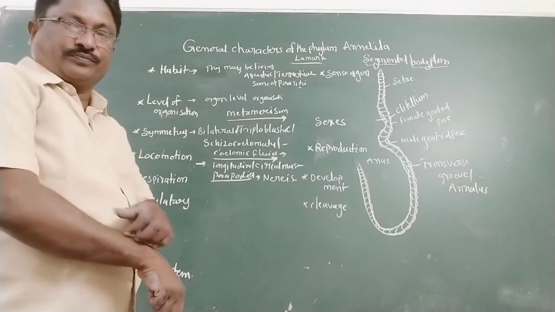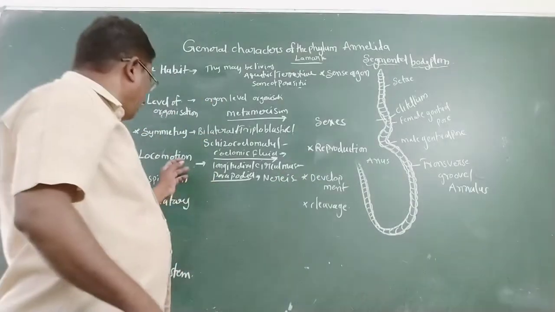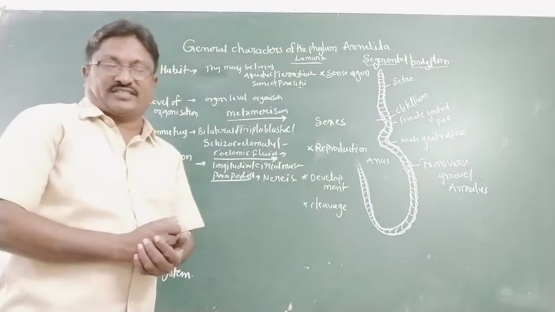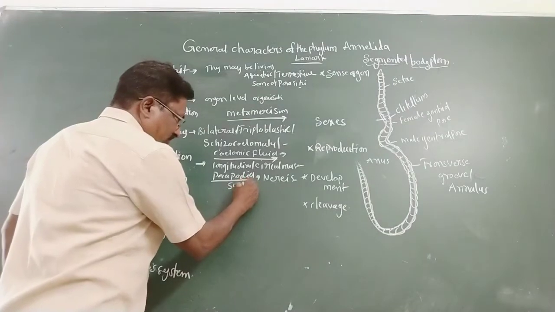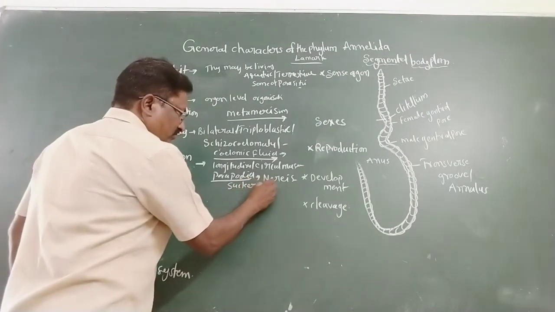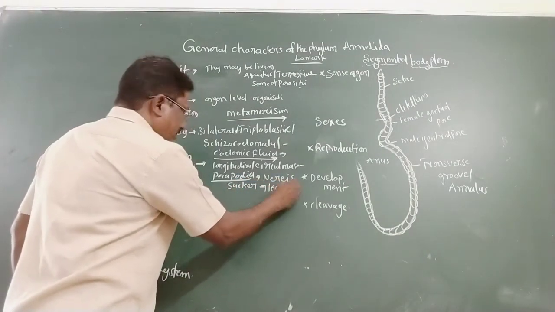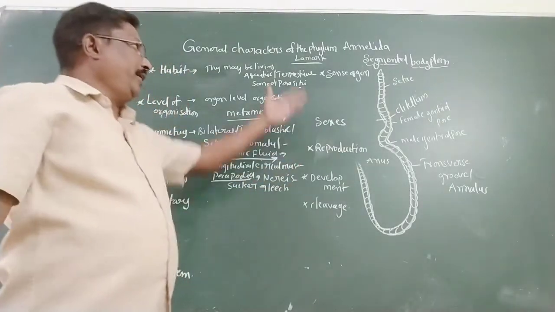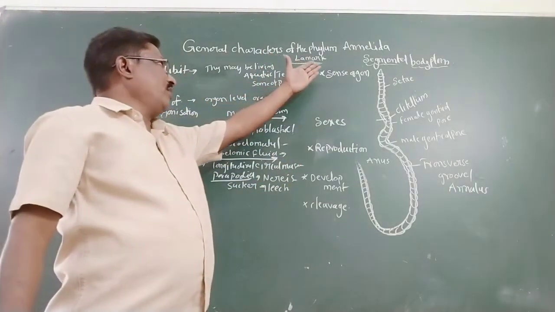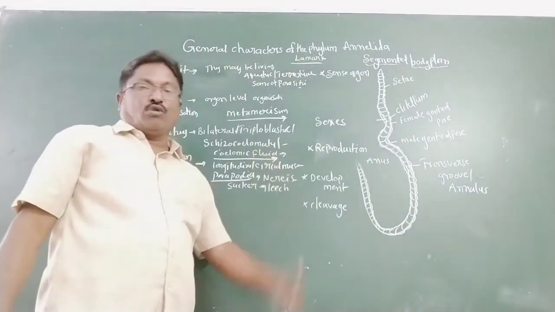Another locomotor organ is the suckers in leech. So various types of locomotor organs are present in phylum Annelida.